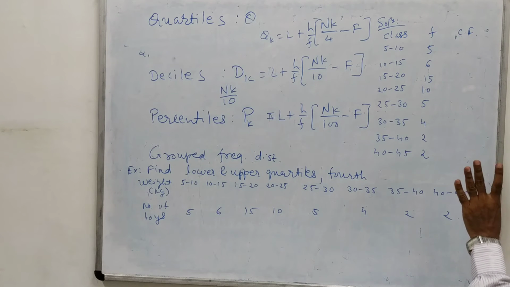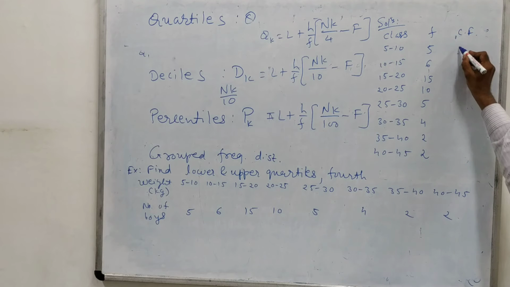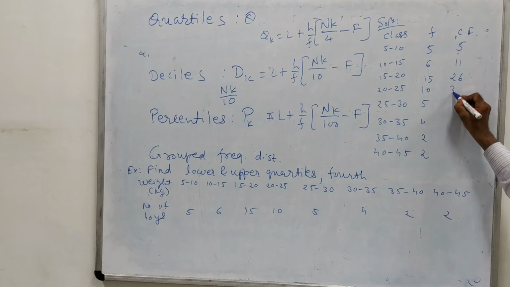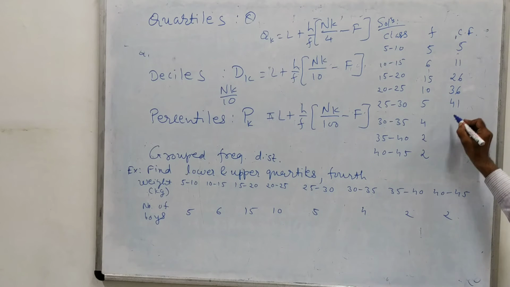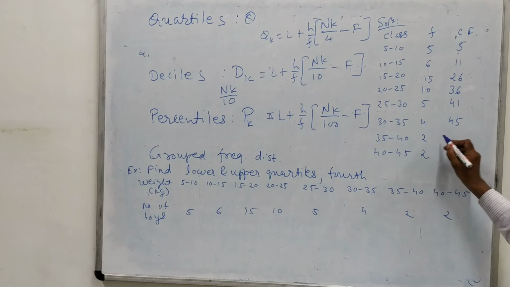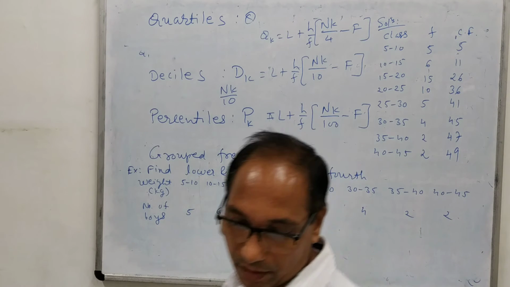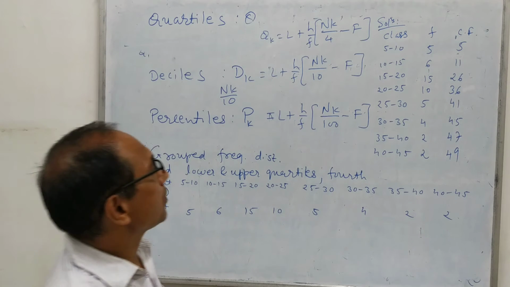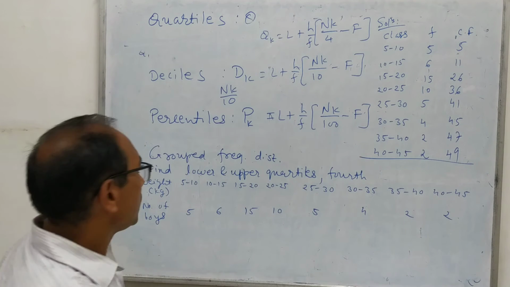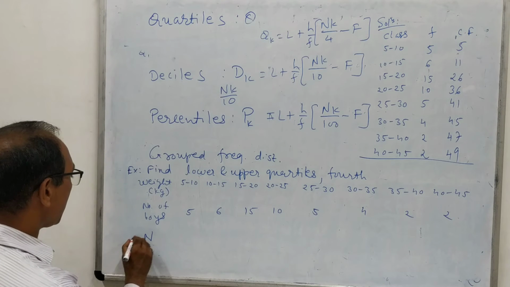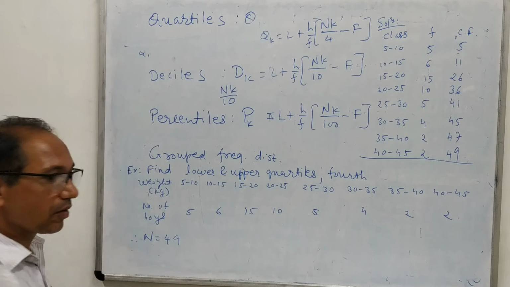In median, whether it is given simple frequency distribution or group frequency distribution, you always require to construct a table of this kind showing cumulative frequency of less than or equal to 5. So it is 5, 6 plus 5 is 11, 11 plus 15 is 26, 26 plus 10 is 36, 36 plus 5 is 41, 41 plus 4 is 45, 45 plus 2 is 47, and this is 49. So you can see here that capital N equal to 49, total number of boys.